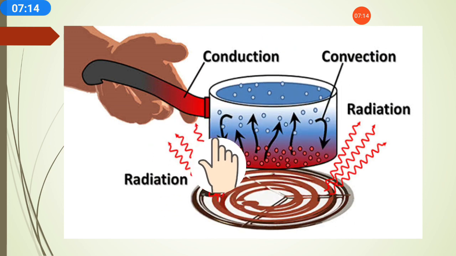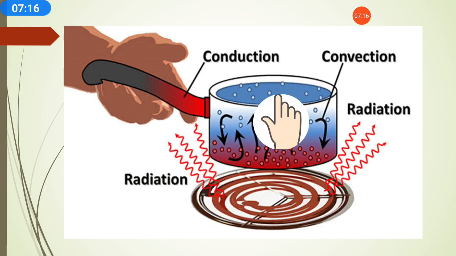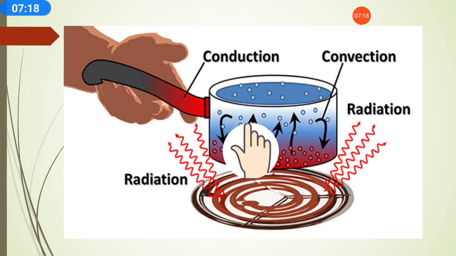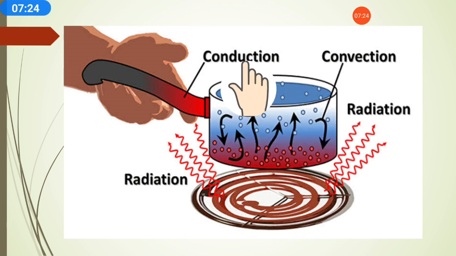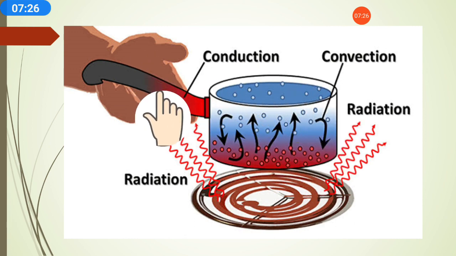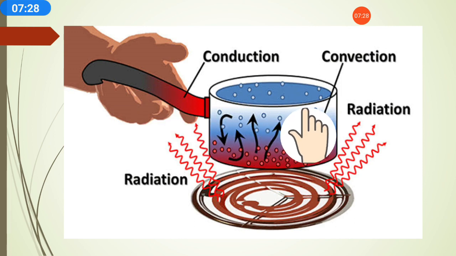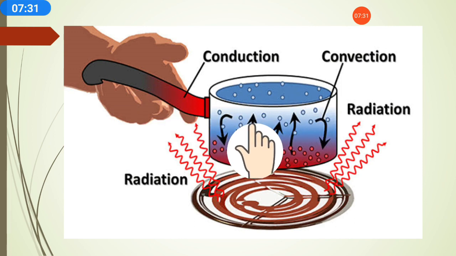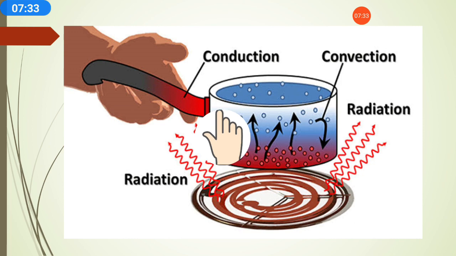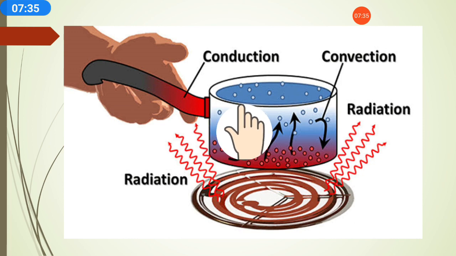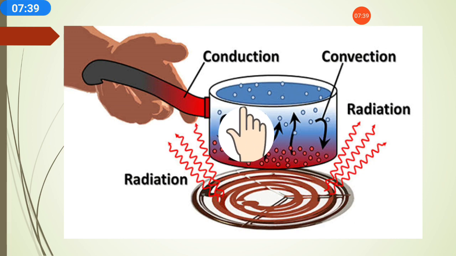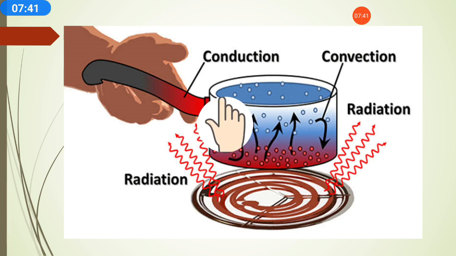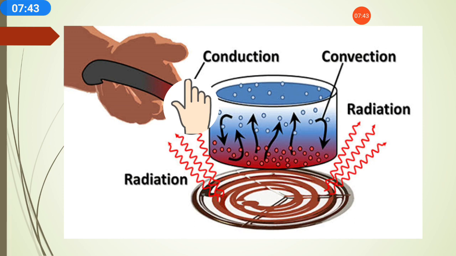Here is an example of conduction. In the heating of water in a pan, all three cases happen. Conduction: when you touch the handle of the pan directly, you will feel hot. The pan is a good conductor of heat, and the human body is also a good conductor, so the pan gives heat to our hand.